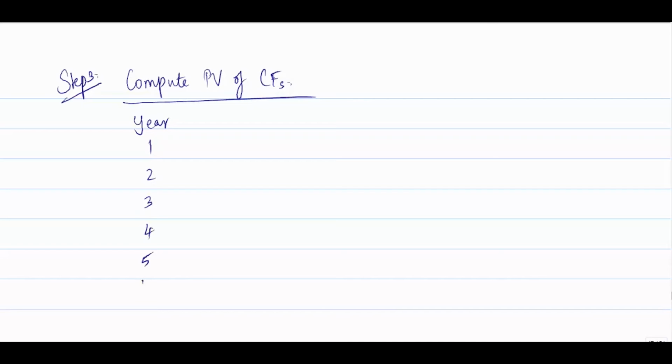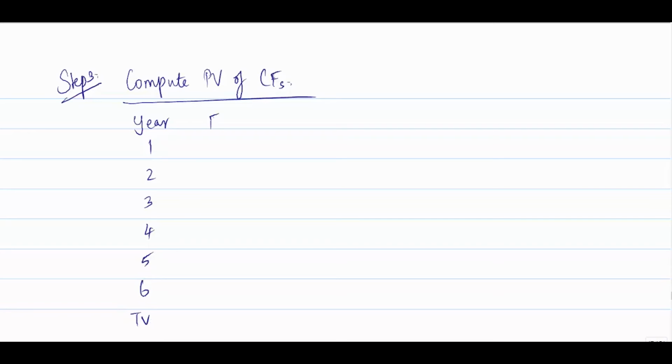We are choosing the discount rate as 18% because we are assuming there is no growth after 6 years. So we'll compute the present value of cash flows. We'll write years 1, 2, 3, 4, 5, 6, and in the 6th year we'll have the terminal value as well.